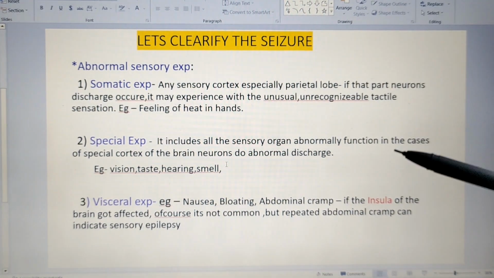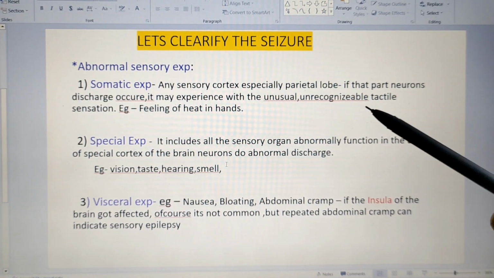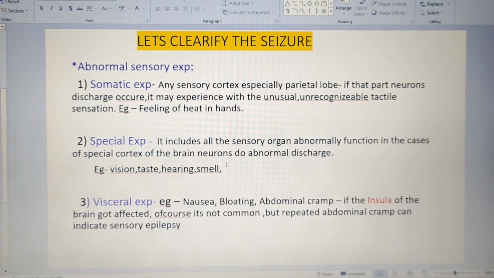Here the patient may experience some unusual, unrecognizable tactile sensation, because we know the skin is the largest sensory organ, right? What happens if anyone touches you, or any animal you are familiar with, for example a snake touches your feet?